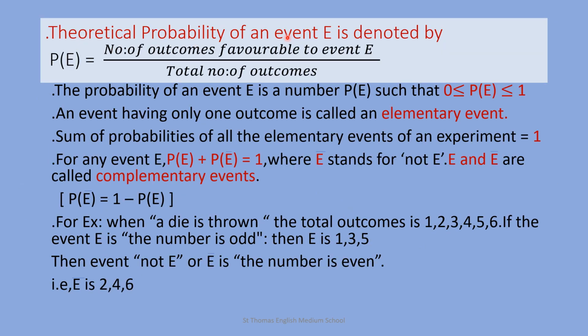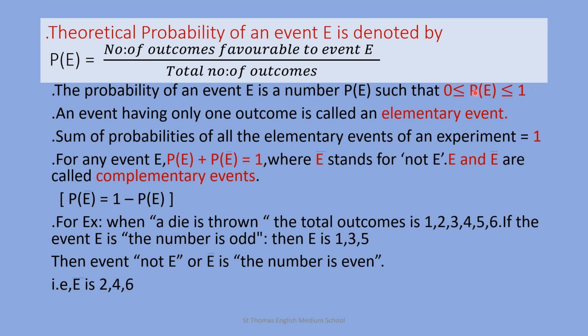Theoretical probability of an event E is denoted by P of E, equal to the number of outcomes favorable to event E upon the total number of outcomes. While solving the sums related to probability, you have to write the formula at least once. The probability of an event E is a number P of E such that 0 is less than or equal to P of E, less than or equal to 1.